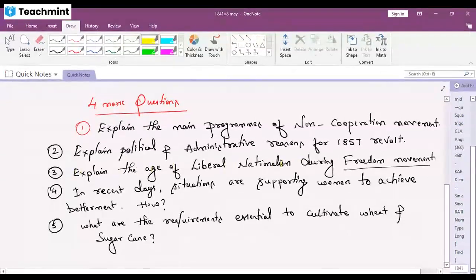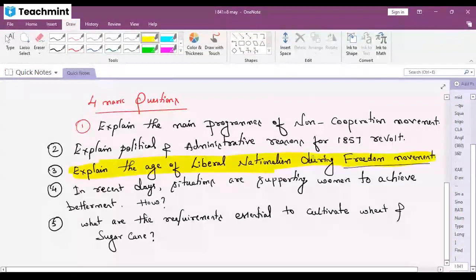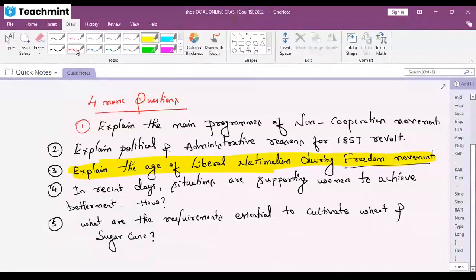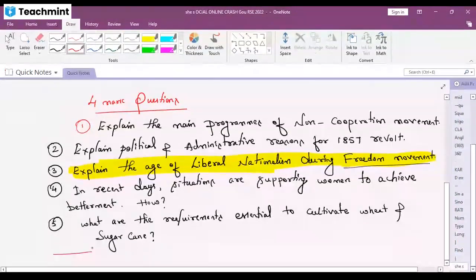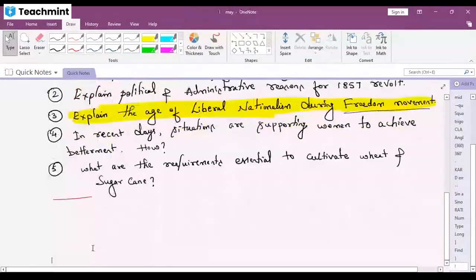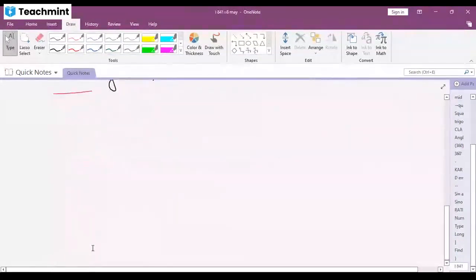Explain the age of liberal nationalism during the freedom movement. During the freedom movement, there was liberal nationalism. That is called the age of liberal nationalism. It means liberal nationalism started during the freedom movement. So what was the role? What exactly happened? Let me see. See here, liberal nationalism during the freedom movement.